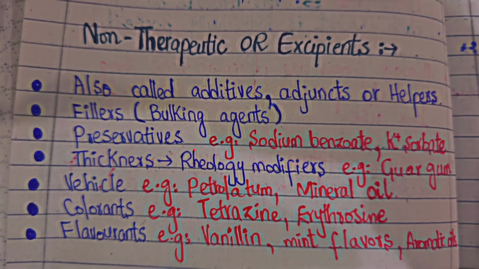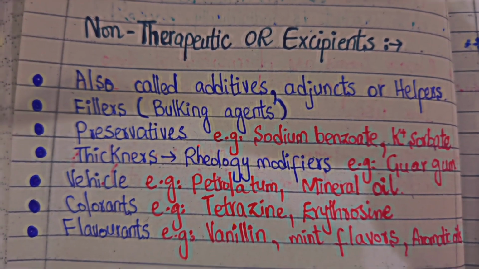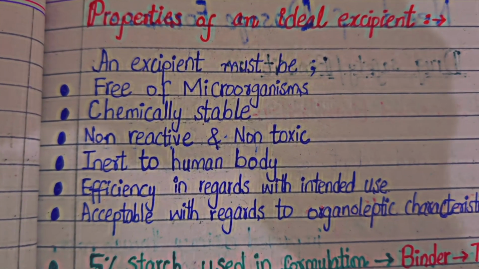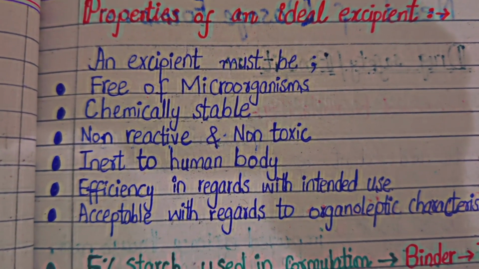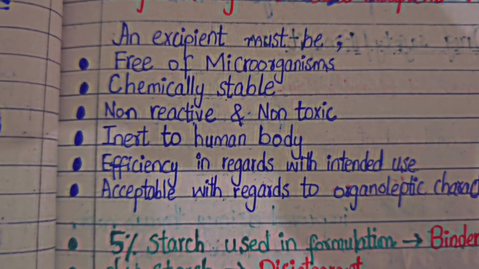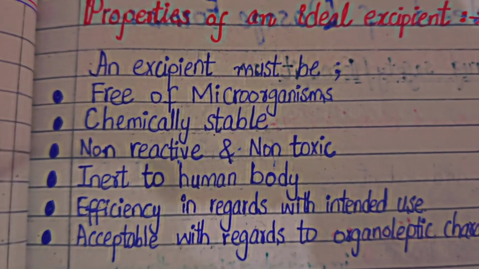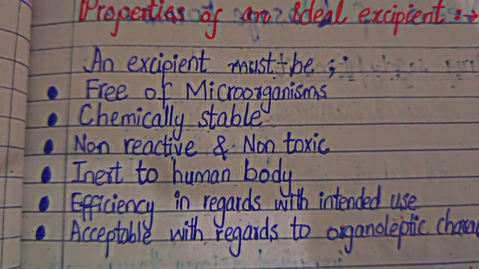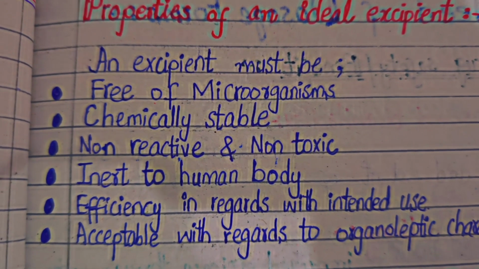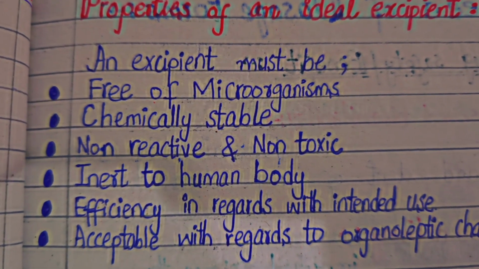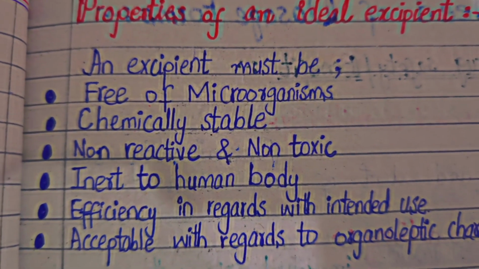It has several properties which we will discuss. What are the properties of an ideal excipient? The properties of an ideal excipient include that it should be free of microorganisms. There should be no microorganism. If a microorganism is present, the medicine may get spoilage or deterioration. It should be chemically stable. It should be non-reactive and non-toxic. Why should it be non-reactive?